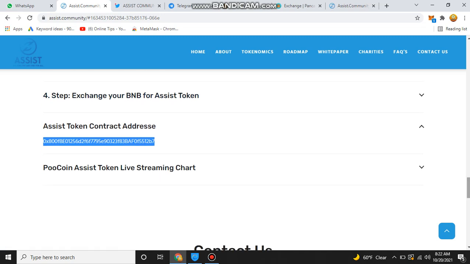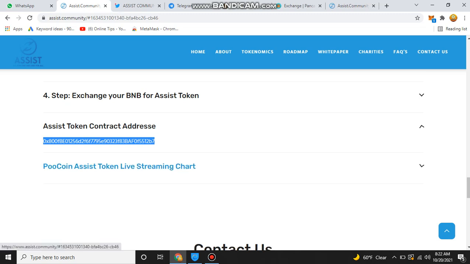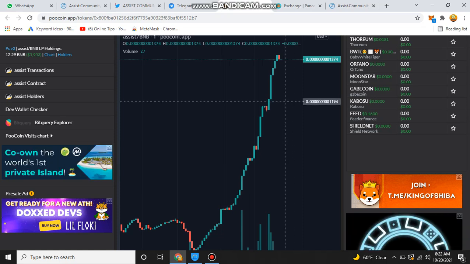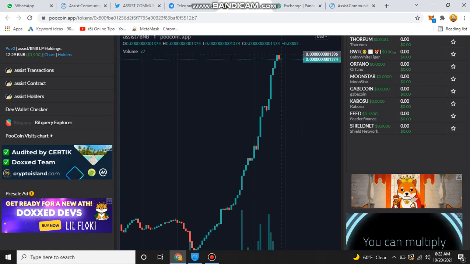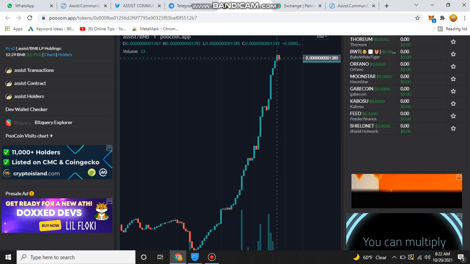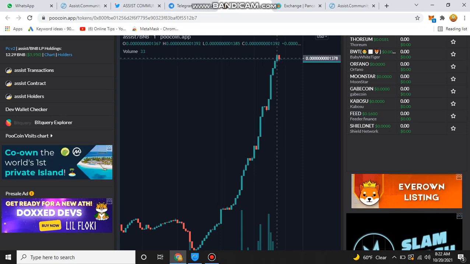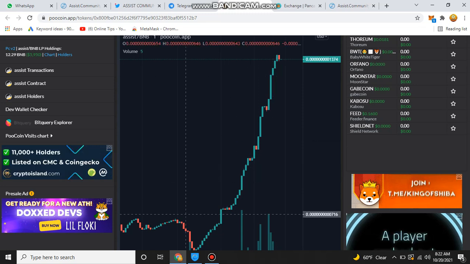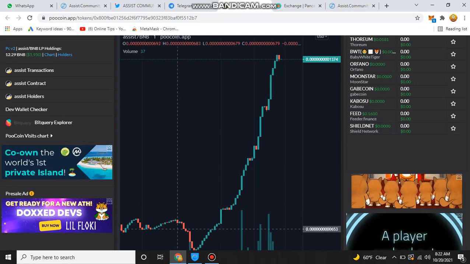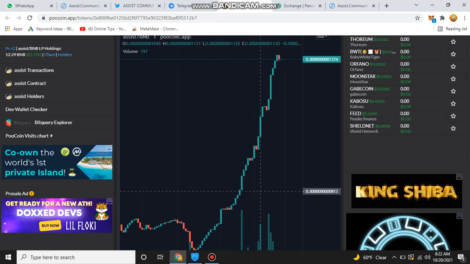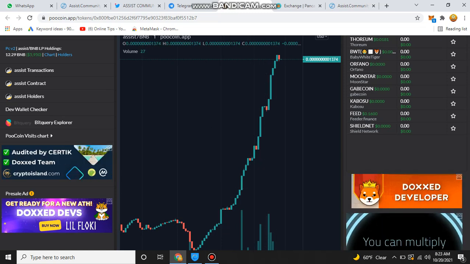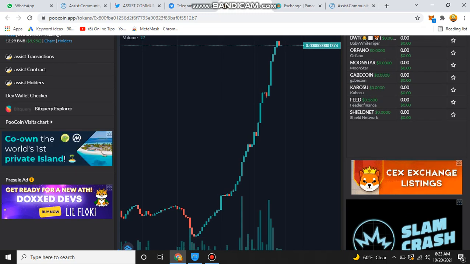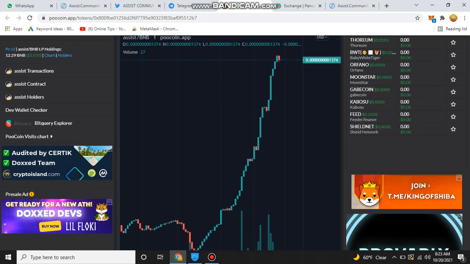After this, here you can also find their PooCoin chart. When you click on it, you will find this page. Here you will find the exact value of the Assist token, where it is now and where it will be in future, because by seeing their previous live chart, you can easily judge whether they are going to pump or dump in future.